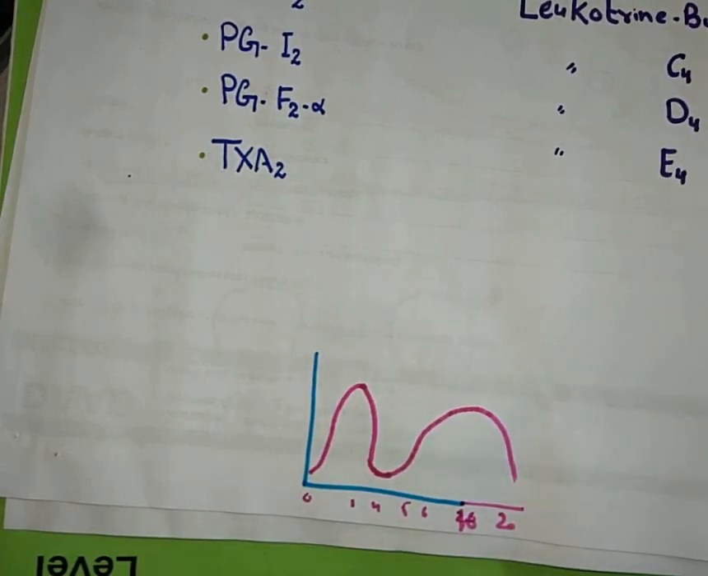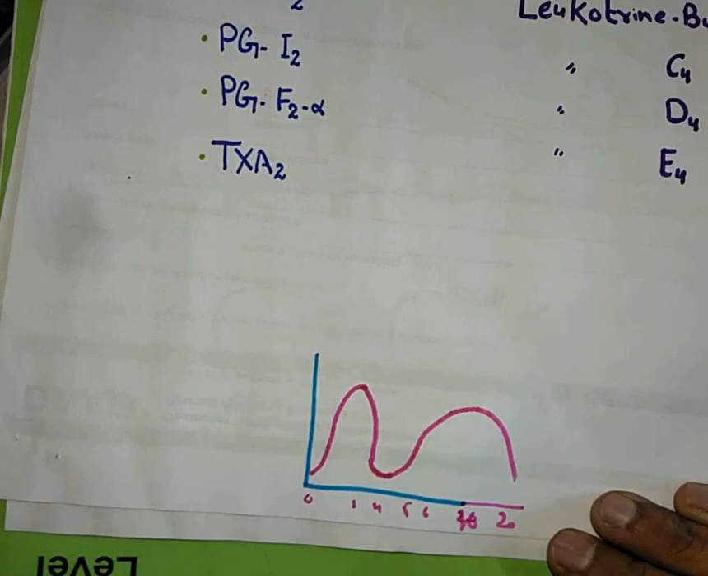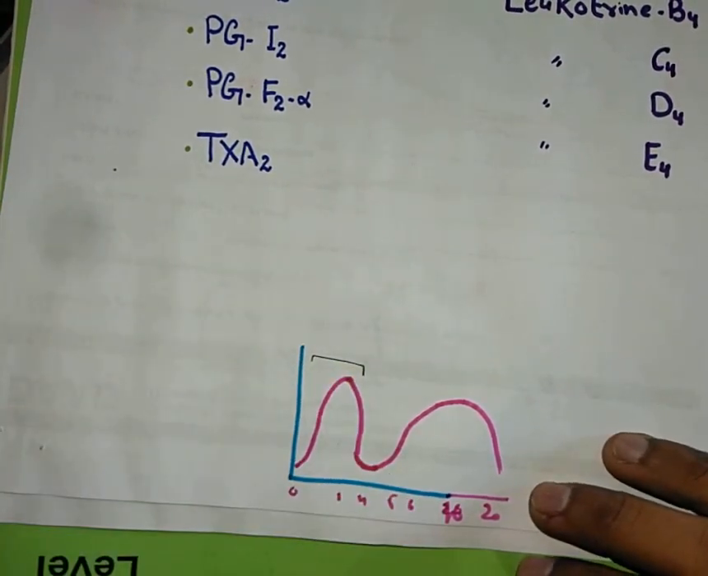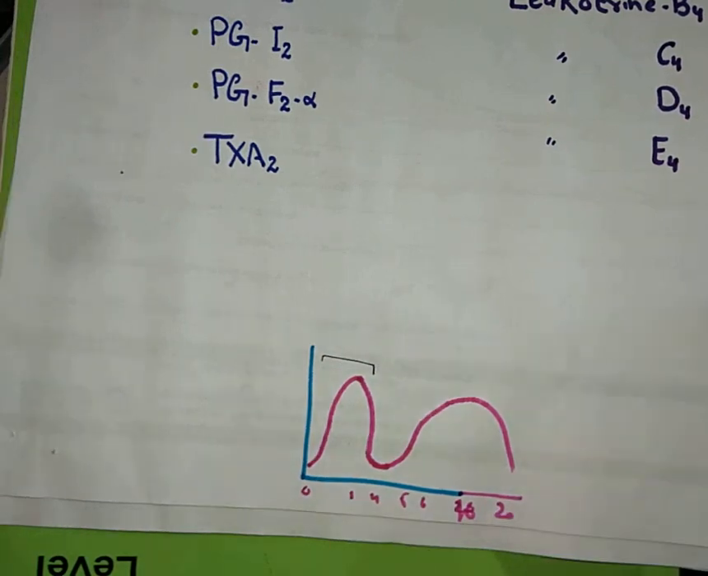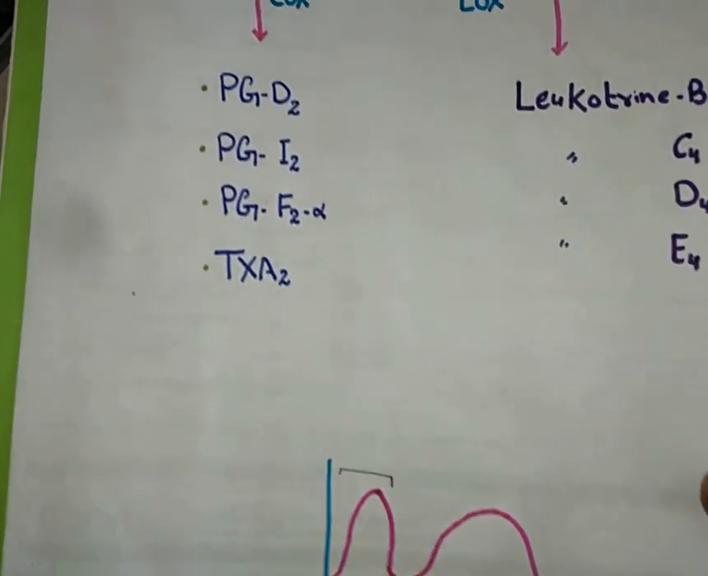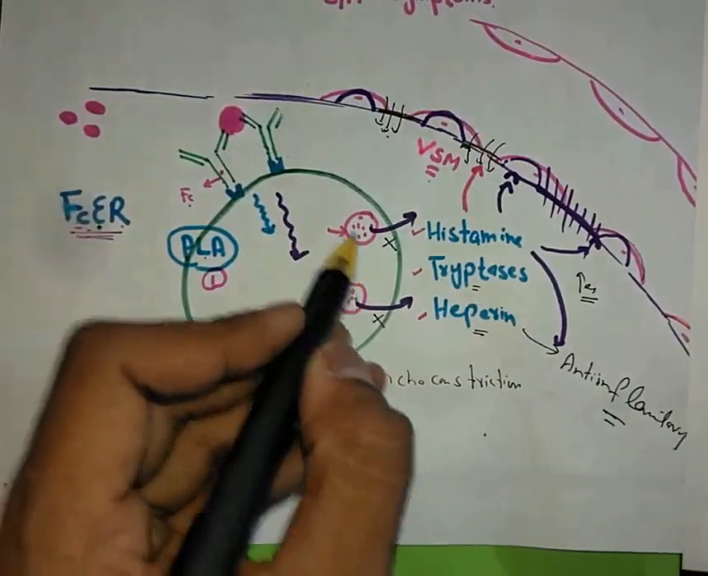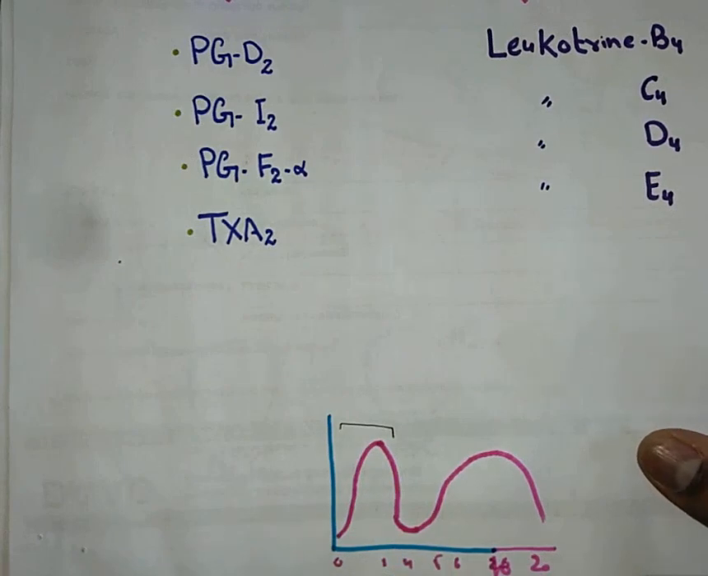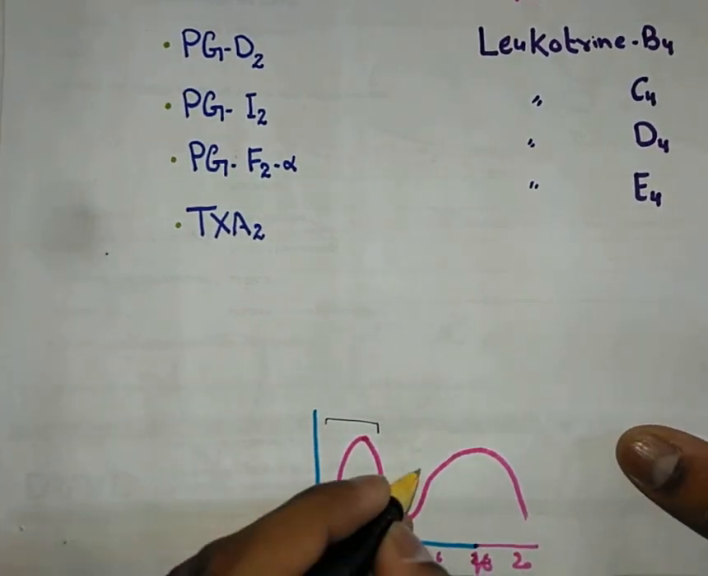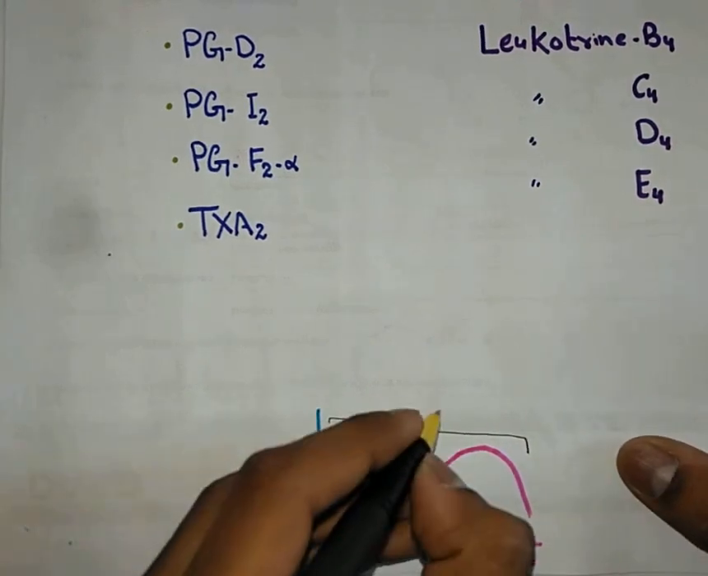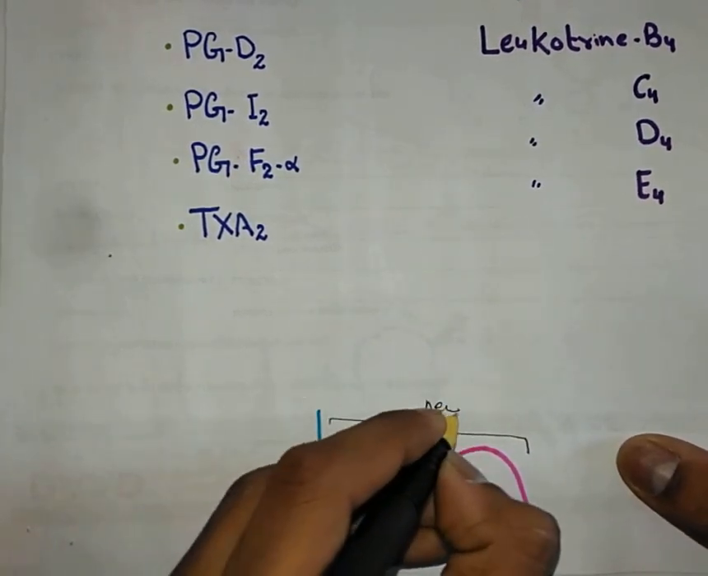Now why is this second wave of allergic reaction coming? The immediate reaction was because of the already formed mediators. They will be released and show their activity. So this reaction comes because of already formed mediators. But this second phase reaction will be because of newly made mediators.